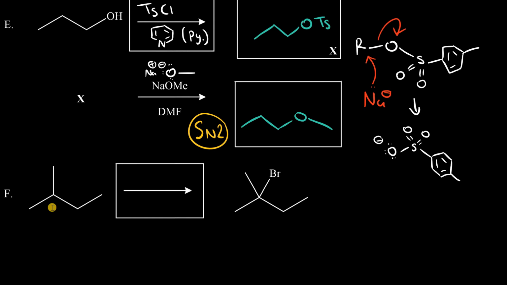Now in question F, we're given an alkane here, isopentane, and through some reagent and solvent or conditions, we can form the bromine on the tertiary position. One clue here is that we have no alkene, so we can rule out any electrophilic addition. The only way to substitute a bromine on an alkane is through free radical substitution. In this case, the tertiary position is very highly favored, with a relative rate close to 1600. So the reagents that are used are Br2 diatomic, dichloromethane as the reaction solvent, and hv.